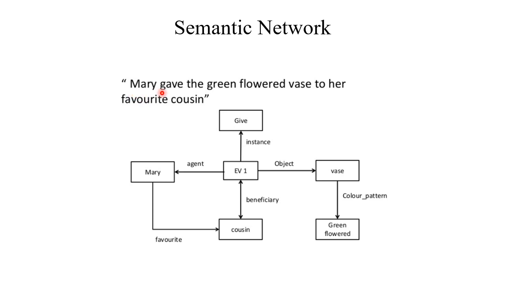Another example: Mary gave the green flowered vase to her favorite cousin. Mary is a concept, cousin is a concept, and vase is a concept. So we are considering a new node, event 1, an instance of give, agent is Mary, beneficiary is cousin, and the relation between Mary and cousin is favorite. The object is vase, and the relation is green flower.